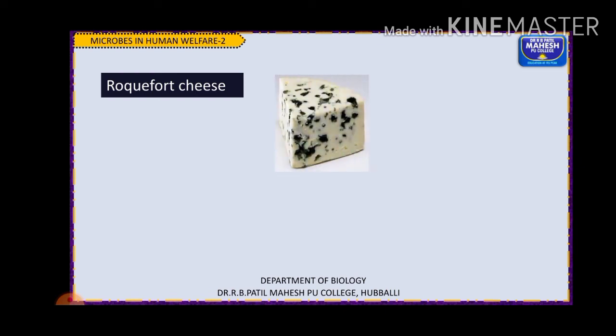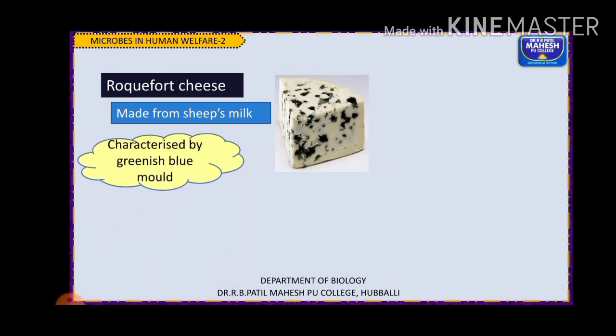Another important one is Roquefort cheese. This Roquefort cheese is generally made from sheep's milk, and it has a texture with a somewhat greenish blue mold. Greenish blue mold means fungi. Fungi are generally also called mold.